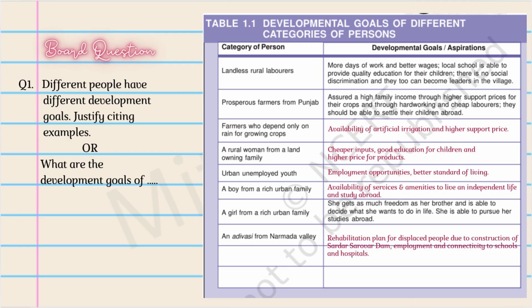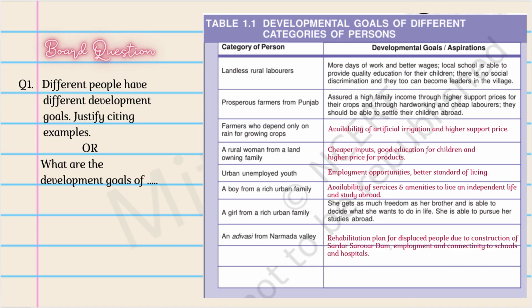Okay, so open your textbooks and now let's talk about table 1.1, the development goals of different categories of person. This is a very important table because this is also a board question. I have seen this repeated in many years as a 5 marker, as a 1 marker, as well as an MCQ. So you can see many blank boxes. Please pause this video and fill up the answers as per the answers that I have displayed on screen.